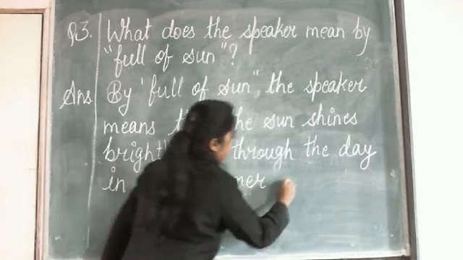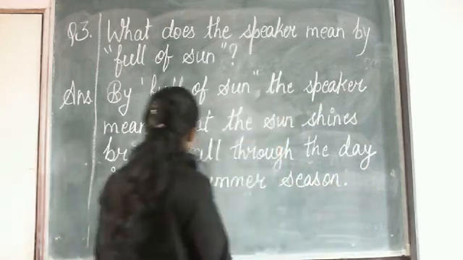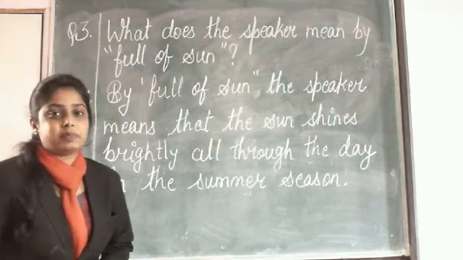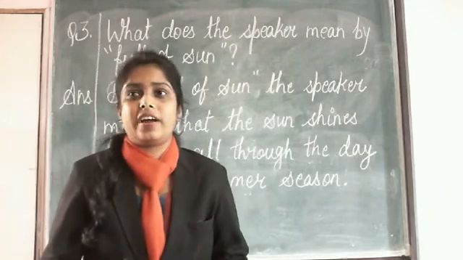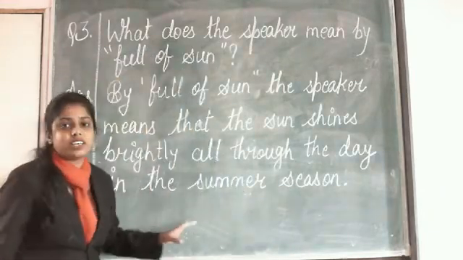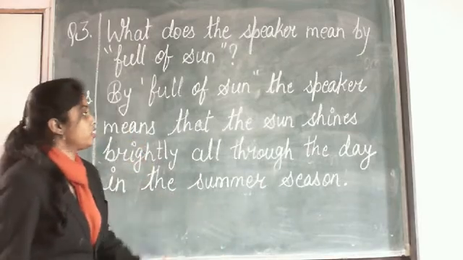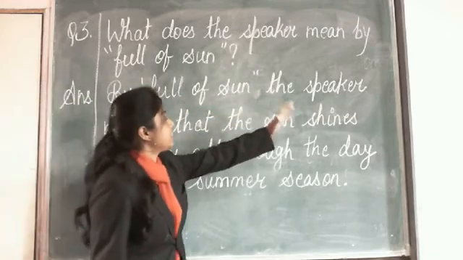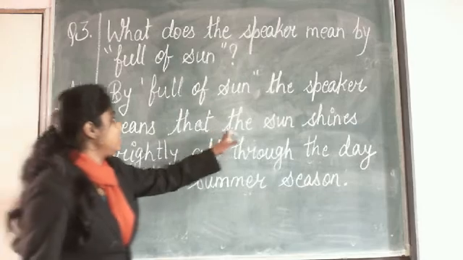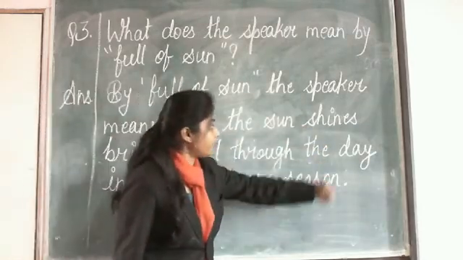In the summer season. Okay, now you must be thinking that the answer is quite big. Yes, it is big, but this is how we can tell the full meaning of the sentence by using all these words. So, by full of sun, the speaker means that the sun shines brightly all through the day.